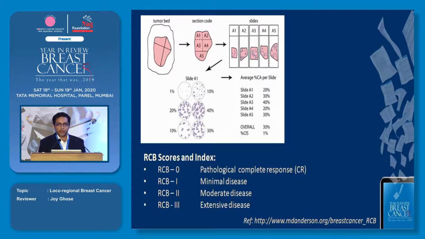So 0 means a pathological complete response (PATH-CR), so the patient doesn't have any residual disease. 1, 2 and 3 are graded according to the pathological findings. They do have an extensive section on their website which allows pathologists to actually go through and compare their findings to the instructions given in this scoring system. So as a comparison, they can utilize the instructions and come to a score on the final histopathology.